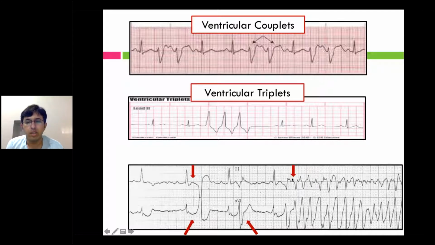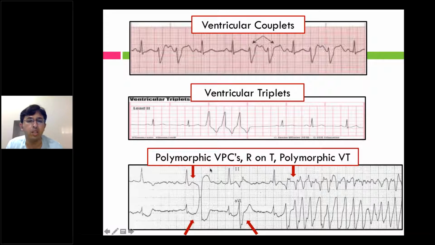And here you can see there is a ventricular ectopic which has caused an arrhythmia, which is polymorphic, of different morphologies of the QRS complexes. So this is called polymorphic VT, this later part. So what I need to insist on in the last ECG is, we have got polymorphic VPCs, VPCs of different morphology. You have got an R on T phenomenon, which later leads to a polymorphic VT. I mean, which later degenerates into a VT.